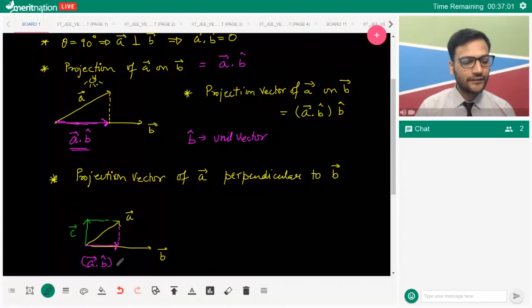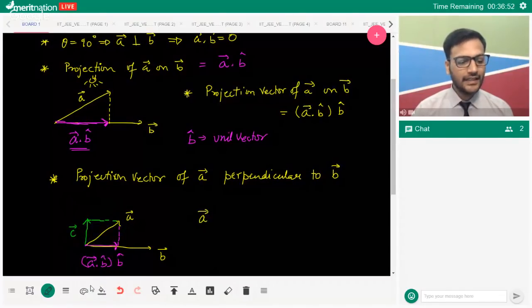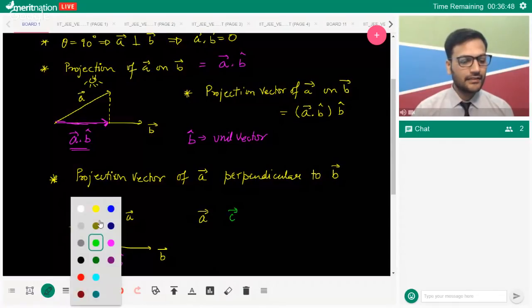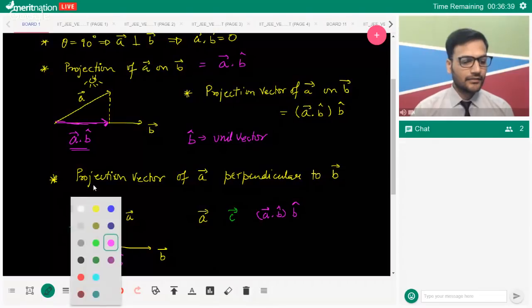If I talk about the vector form, this is the vector in the given direction. I hope all of us can understand very easily that vector A is nothing but the sum of vector C and the given vector B. What do I mean by this?